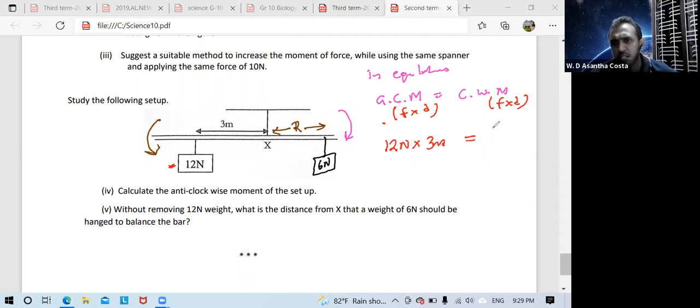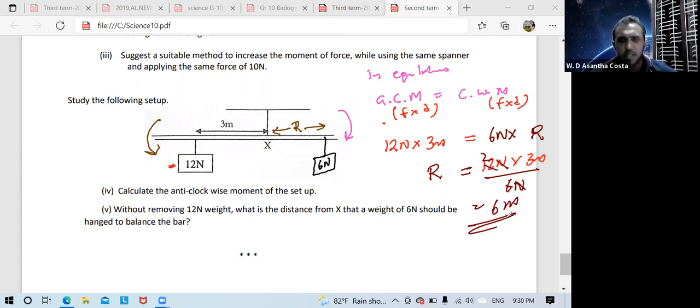Here force is 6 Newton, but distance is R. You want to find R. Now make R the subject. How to make R the subject? R equals 12 Newton into 3 meters divided by 6 Newton. Newton cancels. Here 2. Then 2 into 3, 6 meters. This is the final answer.